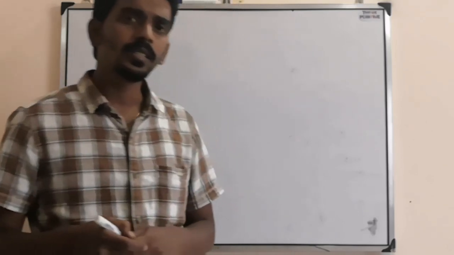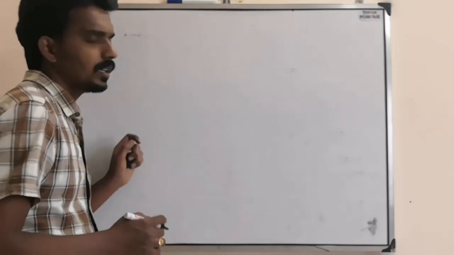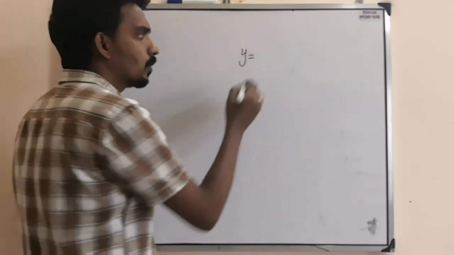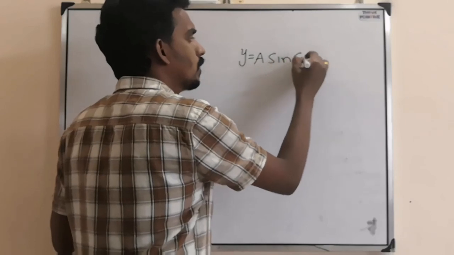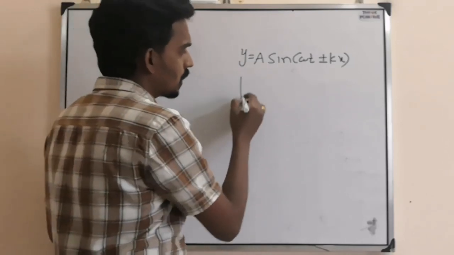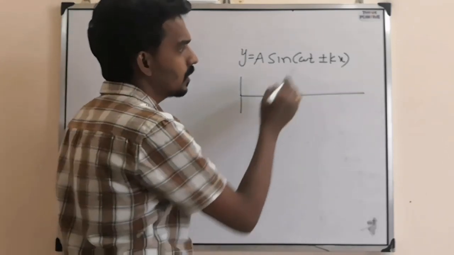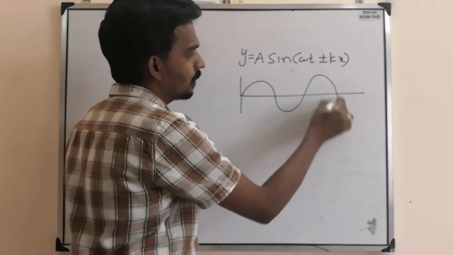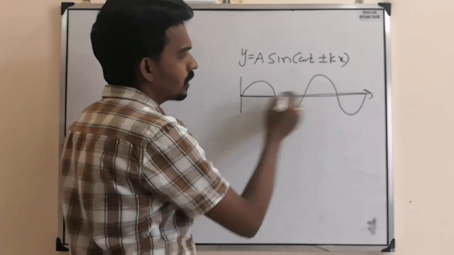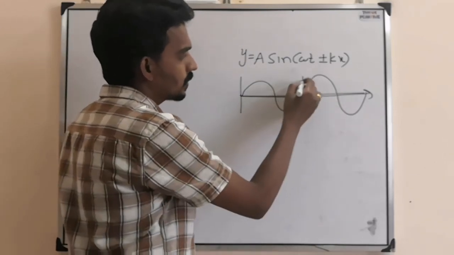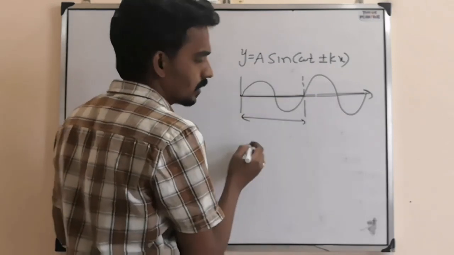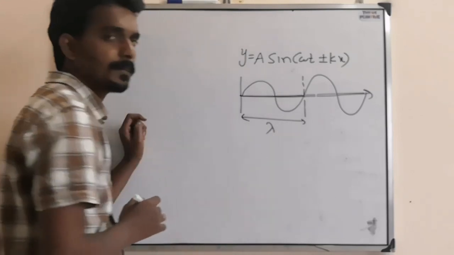As we discussed in wave optics also, generally when you consider a wave motion, we represent it with an equation: y equal to a sine omega t plus or minus kx. If the wave is traveling along the positive x-axis, this is the wave direction. This is called one vibration, and the distance travelled by the wave in one vibration or one time period is the wavelength.